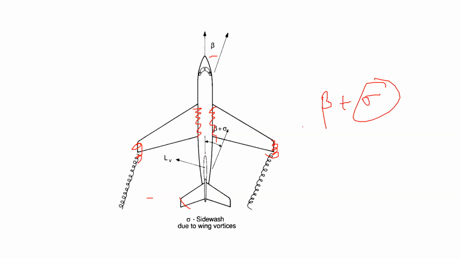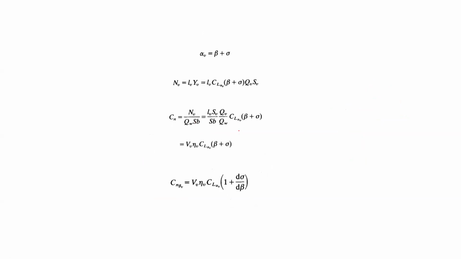So how do you quantify that disturbance? You just put a number sigma. Later we will try to understand what this number is, and from experiments we are able to know the range of this number, from experiments, not from theory. In theory we are just saying that there exists a disturbance. The angle of attack at the vertical tail is going to be different from the actual sideslip angle. By what magnitude, we can quantify later. But for the time being, conceptually, that disturbance is being quantified as sigma. That's why we have put sigma here.